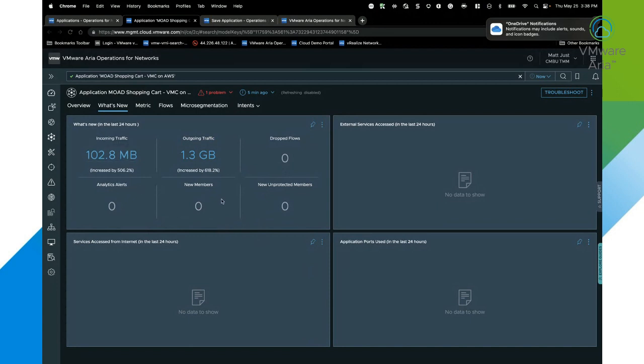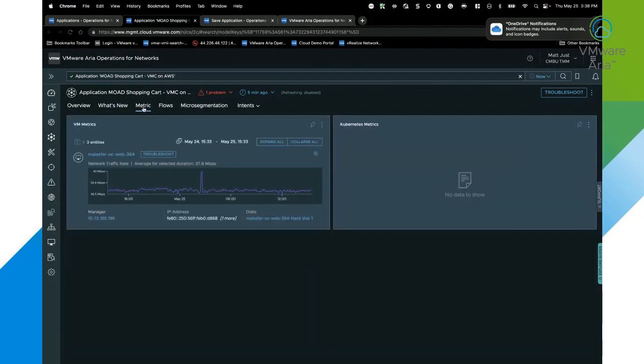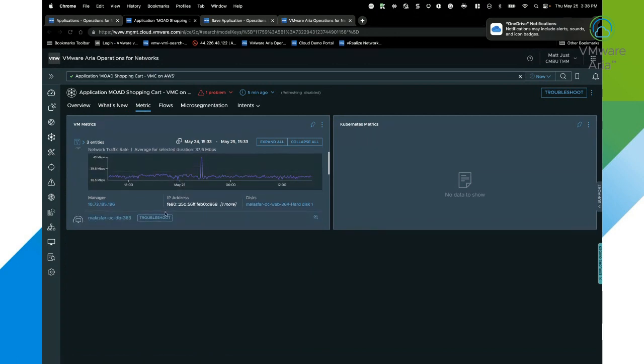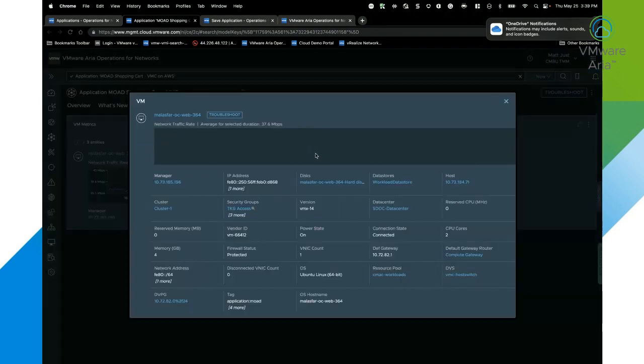And then I can also look at things like external services and application ports and so on that are utilized within that application, depending on where I'm running that application and what data I've chosen to pull in from that infrastructure. I can look at metrics, so I can also see the members that make up my application, and I can see how those are performing. So these are actual virtual machines here. As I scroll down, I can see the manager, the IP address of the virtual machine, both IPv6 and IPv4. I can see the disk, and I can also expand this to see more information, such as what vCenter it is on, whether it's powered on, what operating system it's running, and so on.